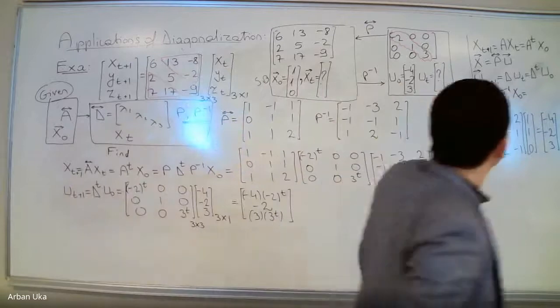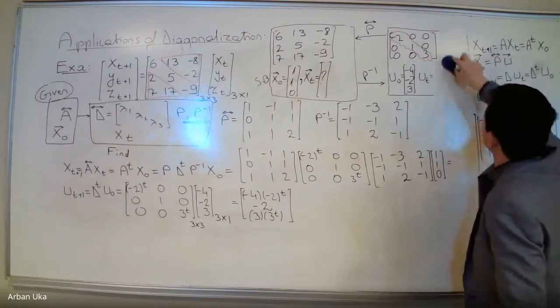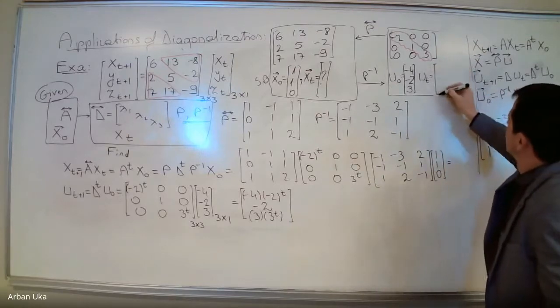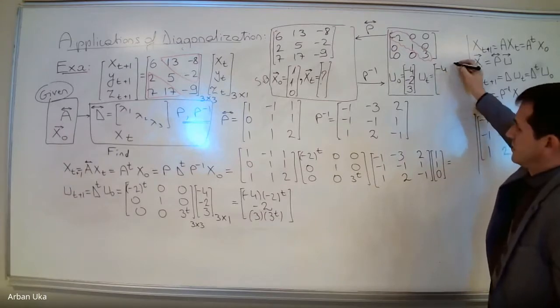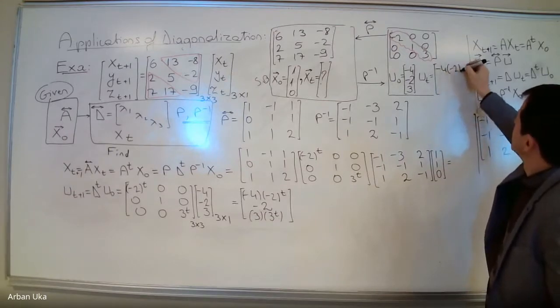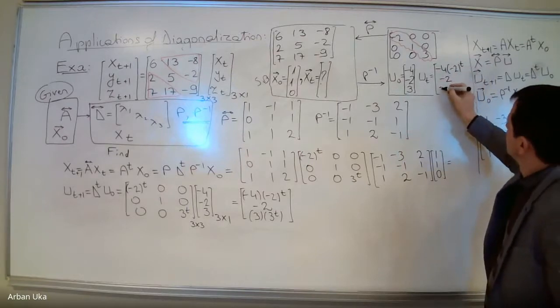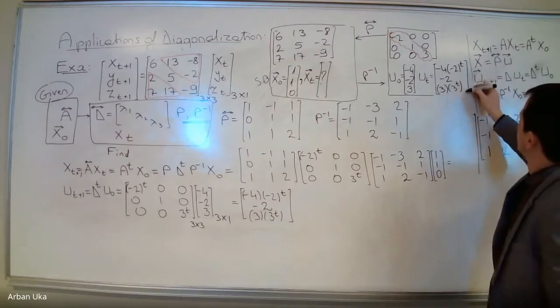So we can say that ut, in any case, will be as such: minus 4 times minus 2 to the power t, minus 2, 3 times 3 to the power t. Okay, we solved the problem.